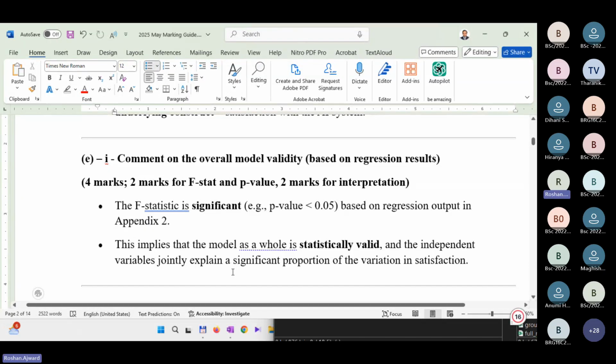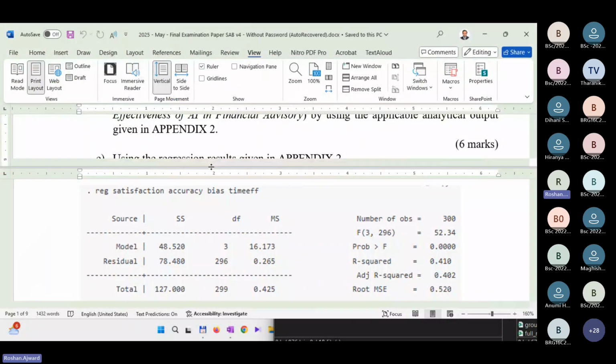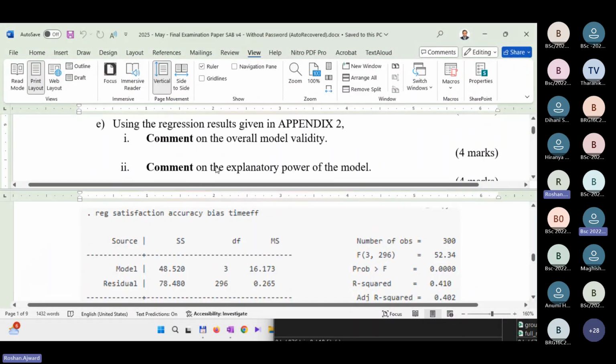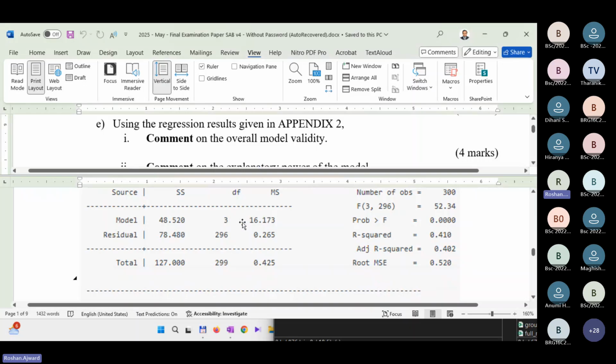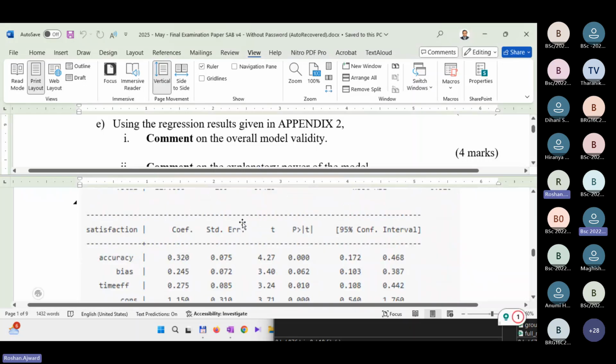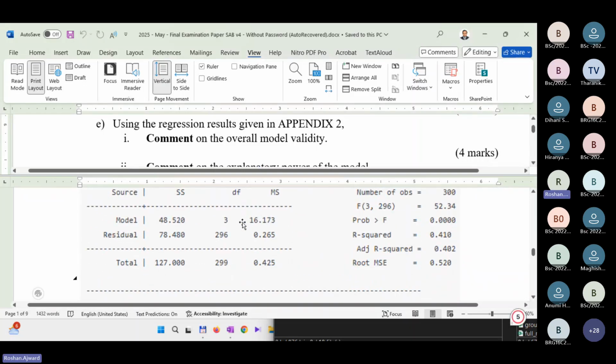Good, excellent. Then let's go to the next question. Comment on the overall model validity, then comment on the explanatory power of the model. Now, where is explanatory power being shown? R square. Very nice. R squared here. What do you think? How do you interpret the result? R squared.